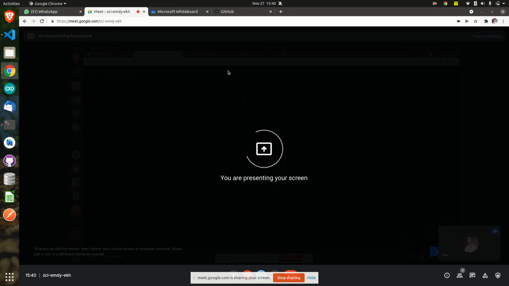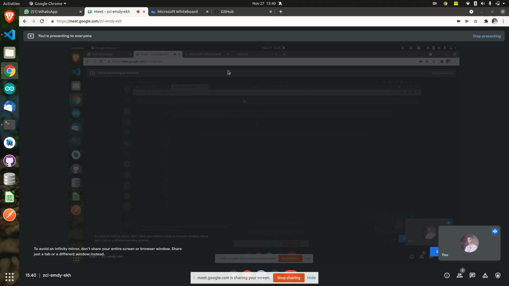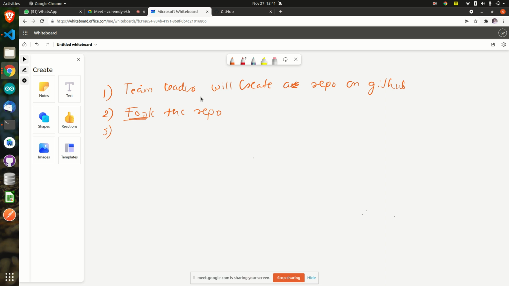Your first step is to ask your team leader, any one of your team leaders, to create a repository on GitHub. Second thing is fork the repository. Other team members will fork the repository. What is the meaning of fork?